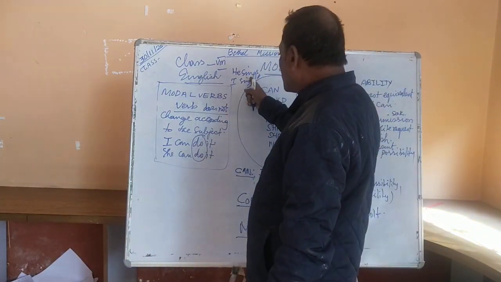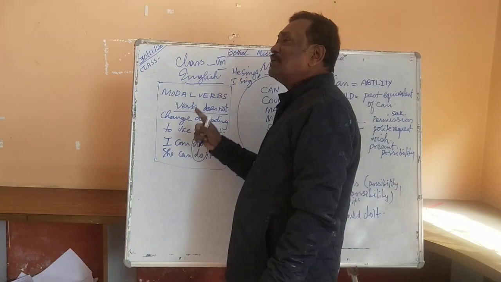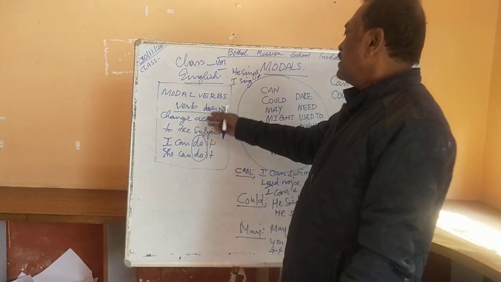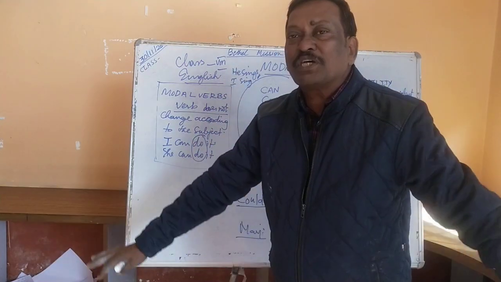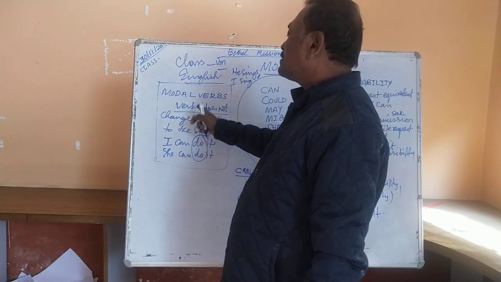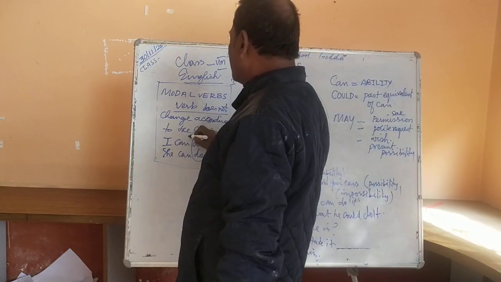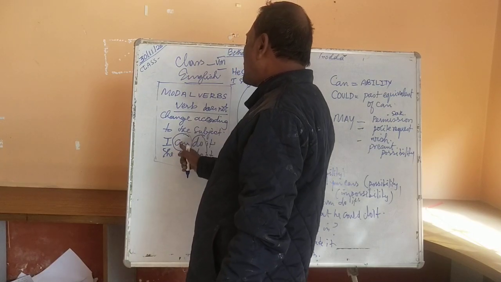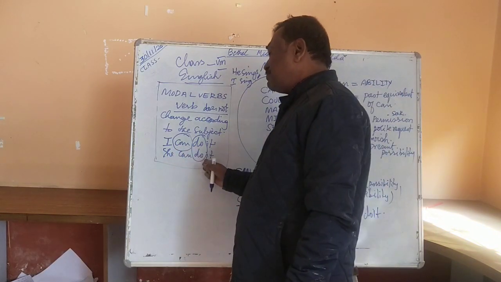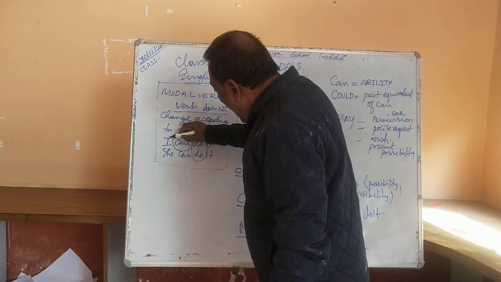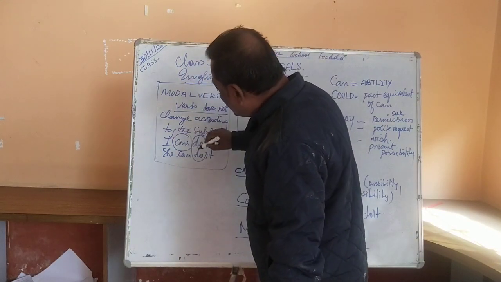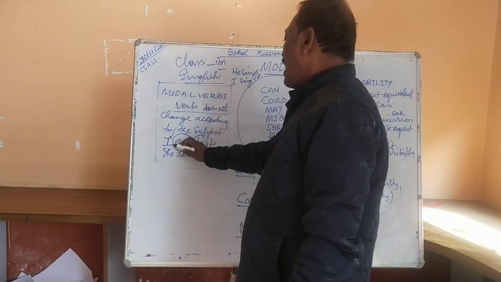But this rule is not applicable here. If you are using a modal verb, you can use it with all the subjects and the subject will have no relationship with the modal verb. Have a look at the sentence. I can do it. I is the subject. She can do it. So, with I I use the same modal verb, and with she, I use the same modal verb. I can.